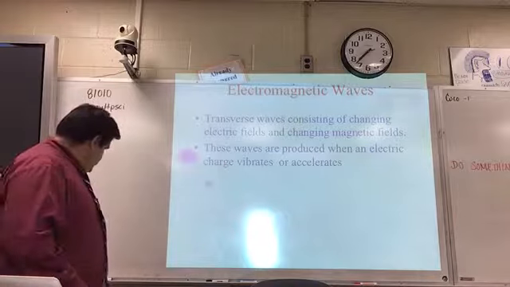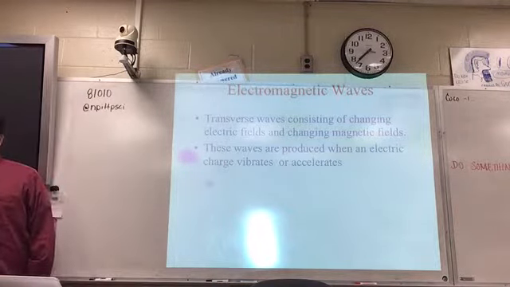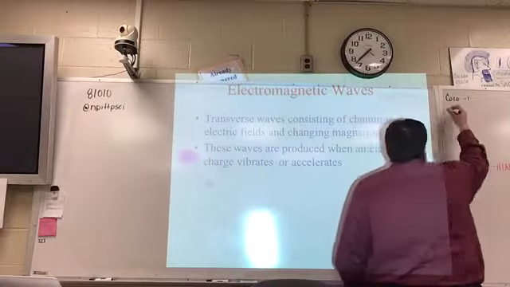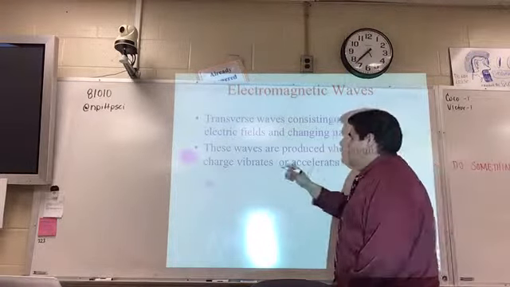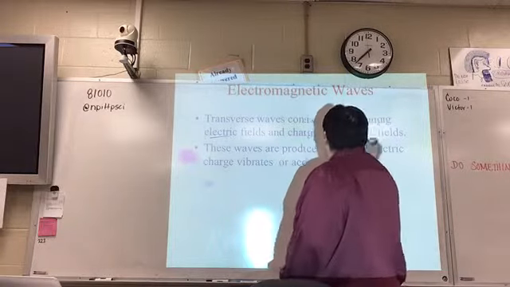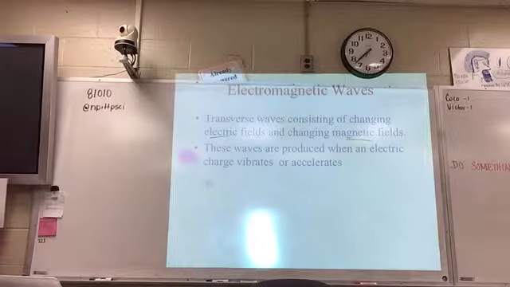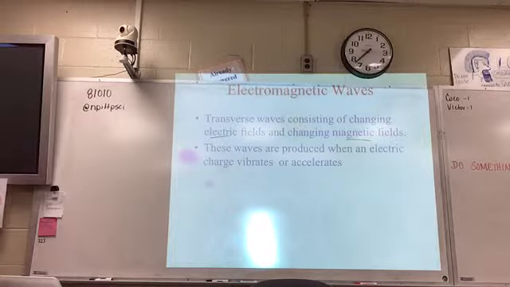So, in this scenario right here, electromagnetic waves are transverse waves made by electric and magnetic fields. Hence the name electromagnetic. Electromagnetic waves are made by electric fields and magnetic fields, which we haven't talked about yet; that's what the next unit will be. But we don't care so much about the electric field and magnetic field issue. We just want to make sure we understand that this is the wave component to it.